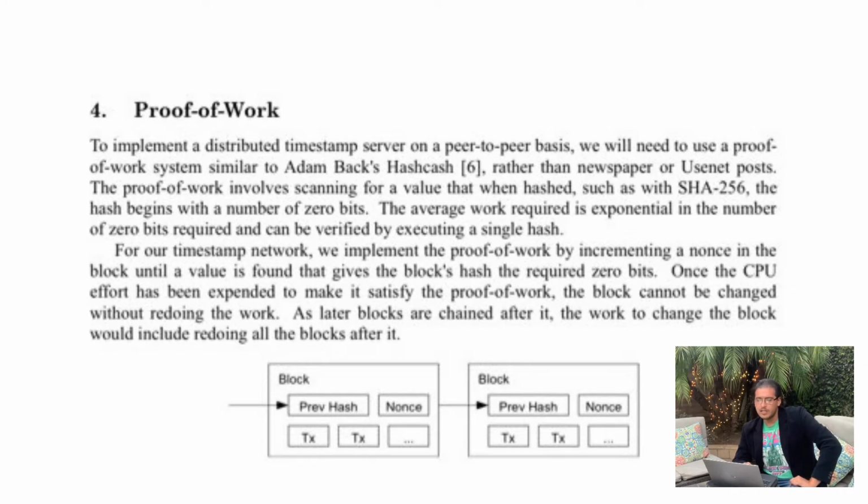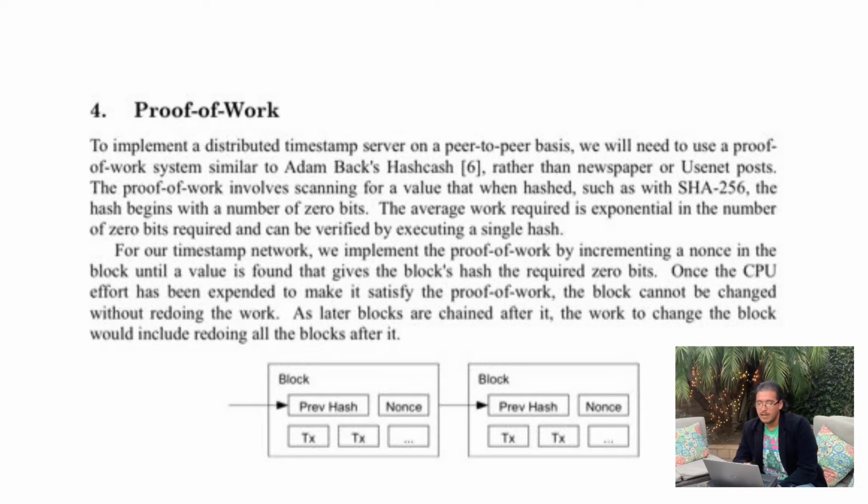To implement a distributed timestamp server on a peer-to-peer basis, we need to use a proof-of-work system similar to Adam Back's Hashcash. Rather than a newspaper or Usenet post, the proof of work involves scanning for a value that when hashed, such as with SHA-256, the hash begins with a number of 0 bits. That will be the Genesis block. The average work required is exponential in the number of 0 bits required and can be verified by executing a single hash. For our timestamp network, we implement the proof of work by incrementing a nonce in the block until a value is found that gives the block's hash the required 0 bits.